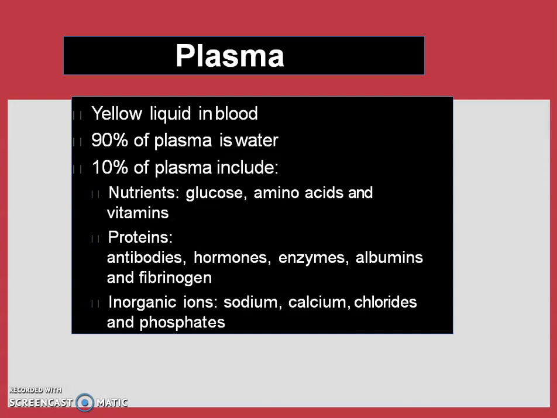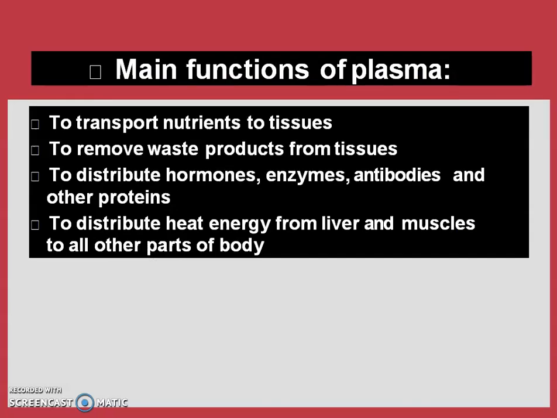This contains 90% water, and 10% of plasma includes nutrients, proteins, and inorganic salts. These nutrients are glucose, amino acids, and vitamins. The proteins are the antibodies, hormones, enzymes, albumins, fibrinogen, etc. Inorganic ions which are needed by various parts of the body, these are very necessary: sodium, calcium, chlorides, and phosphates. Then the main functions of the plasma are to transport the nutrients, to remove waste products from the tissues, to distribute hormones, enzymes, and to distribute heat, energy from the liver, etc.